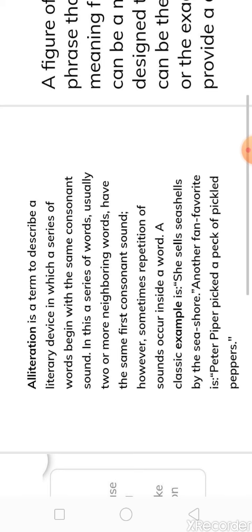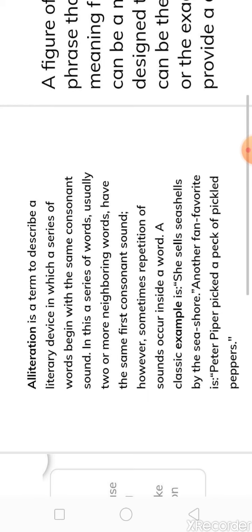So you all must have done tongue twisters. Tongue twisters that we speak. So what are tongue twisters? They are a type of figure of speech. And what is the type? That is alliteration. Now what happens in this is, you all know consonants and vowels: A, E, I, O, U are the vowels, and except those, the rest are all consonants. So the consonant sound is repeated in it. Like you can see, she sells seashells by the seashore. So here S is repeating in each word, in the neighboring words.